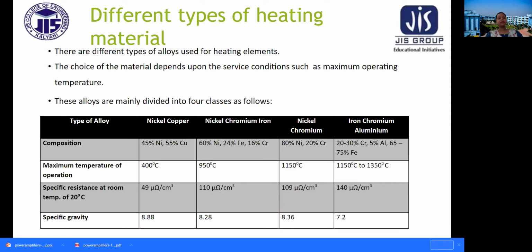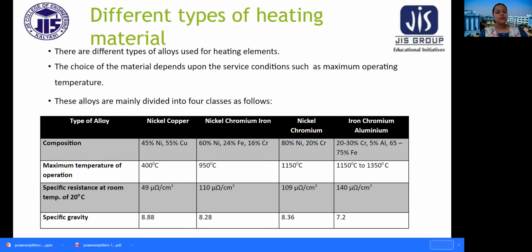What is the maximum temperature of operation? For nickel copper, it is 400 degrees centigrade. For nickel chromium iron, it's 950 degrees centigrade. For nickel chromium, it's 1150, and for iron chromium aluminum, it's 1150 to 1350. So it's the highest one.